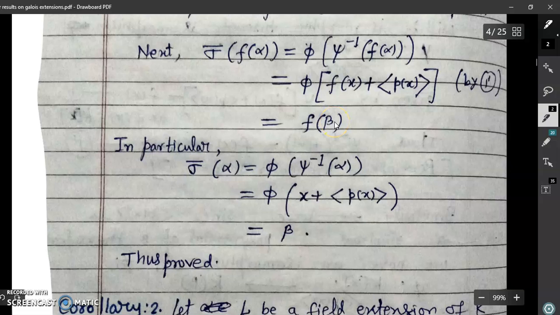It means sigma bar carries f(alpha), any polynomial in alpha, to the polynomial in beta which is obtained by replacing alpha by beta. This suggests that in particular we can say that sigma bar of alpha is equal to beta. So what have we proved? We have proved that if alpha and beta are K-conjugate, then there is an isomorphism from K(alpha) to K(beta) which carries alpha to beta.